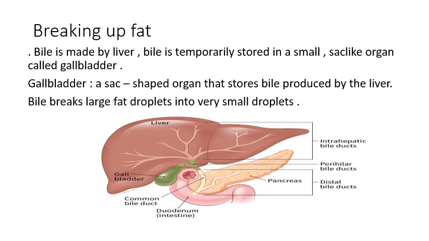This green sac-like organ is the gallbladder. The gallbladder stores bile. The role of bile is to break down large fat droplets into very small droplets.